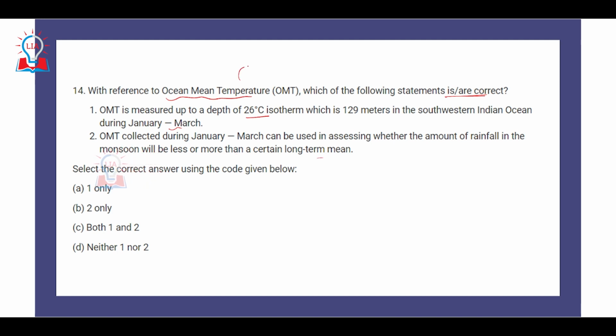Now, this particular term was in the news because it was mentioned in an article published in The Hindu newspaper somewhere in the year 2018. So the question source can be traced back to that article. As far as the correct answer is concerned, only the second statement is correct. The first statement is incorrect.